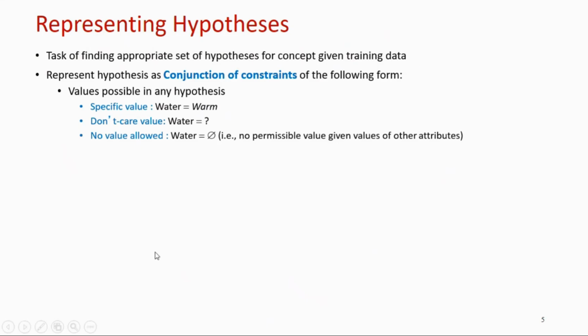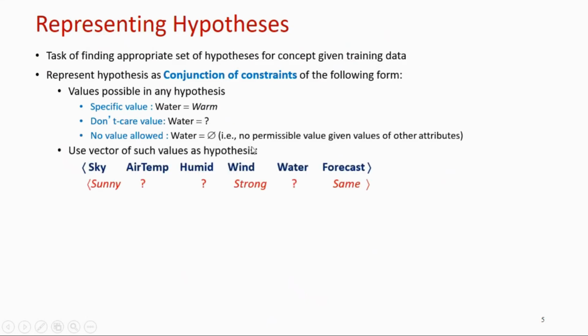Otherwise, it may take a don't care value, that is a question mark, meaning whatever it may be. Or it may be the no value allowed condition, where it is empty, so there is no permissible value for the attribute.